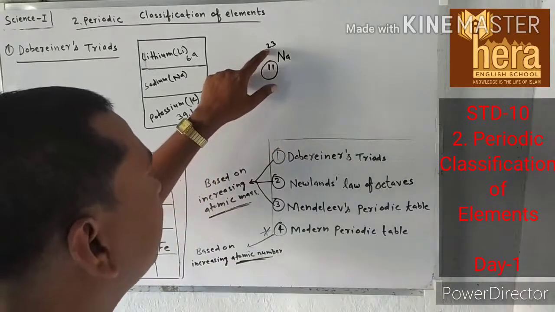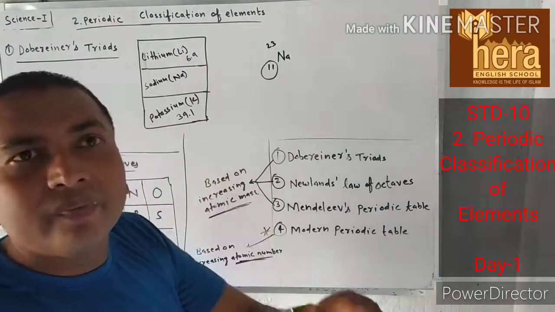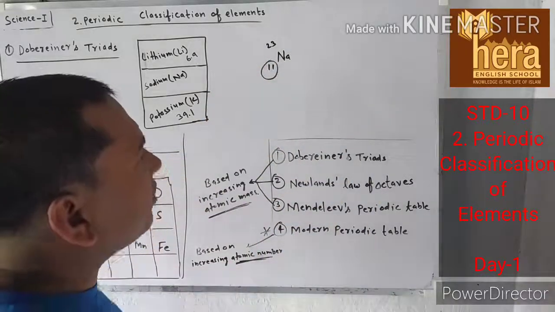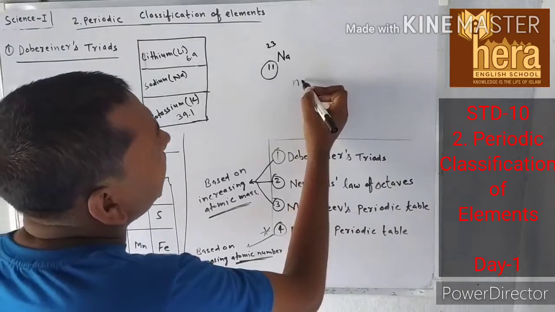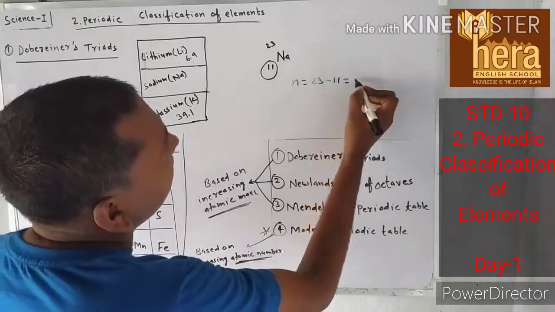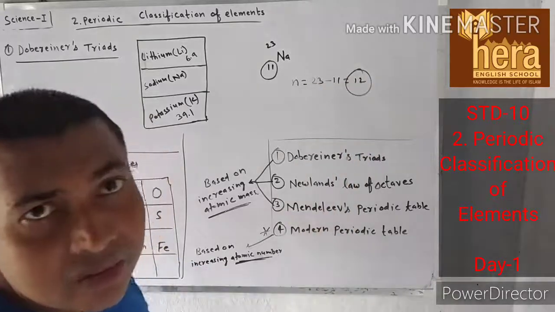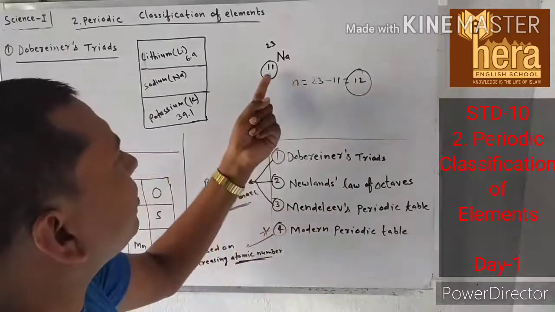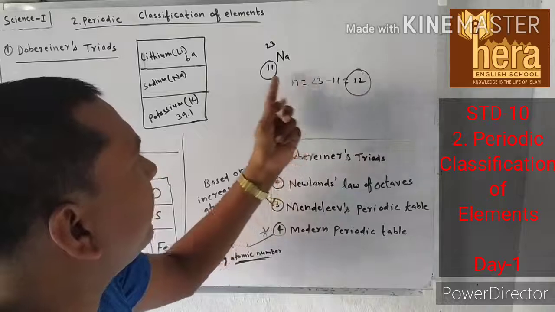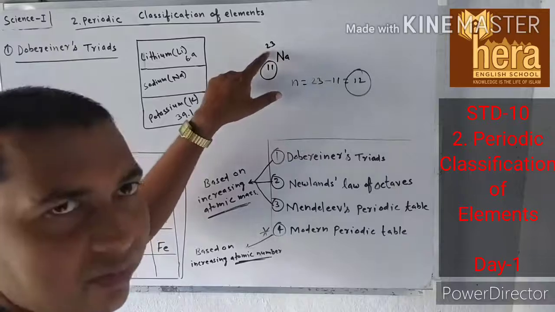How do you find the atomic mass number? You add the number of protons plus the number of neutrons. The number of neutrons is 23 minus 11, that is 12. Then 11 plus 12 is 23. This way we find atomic mass or atomic mass number.